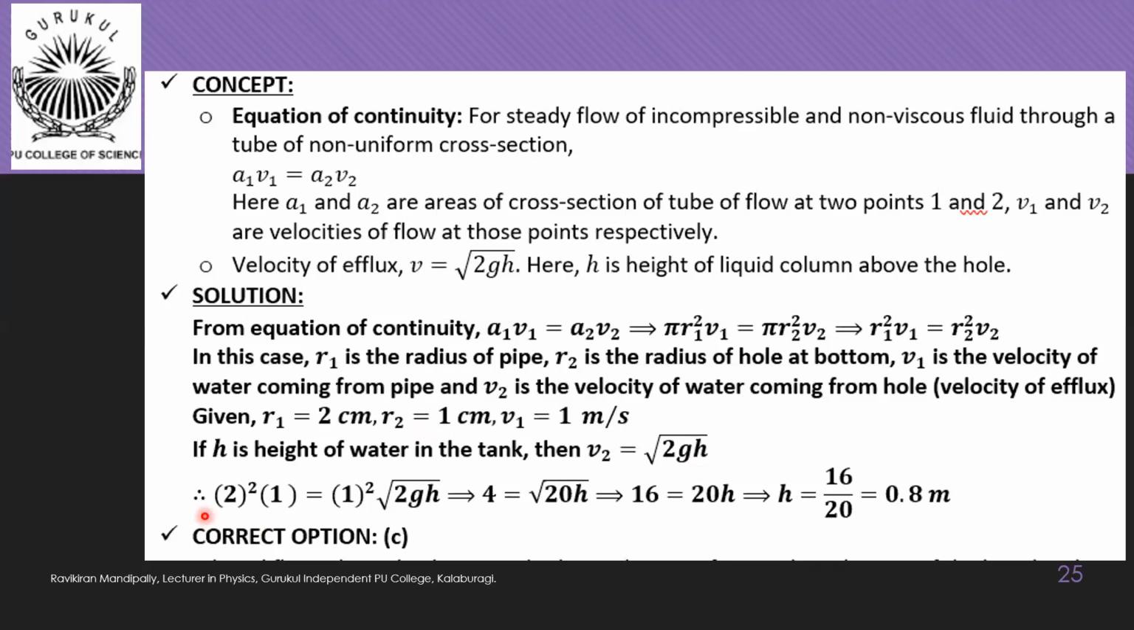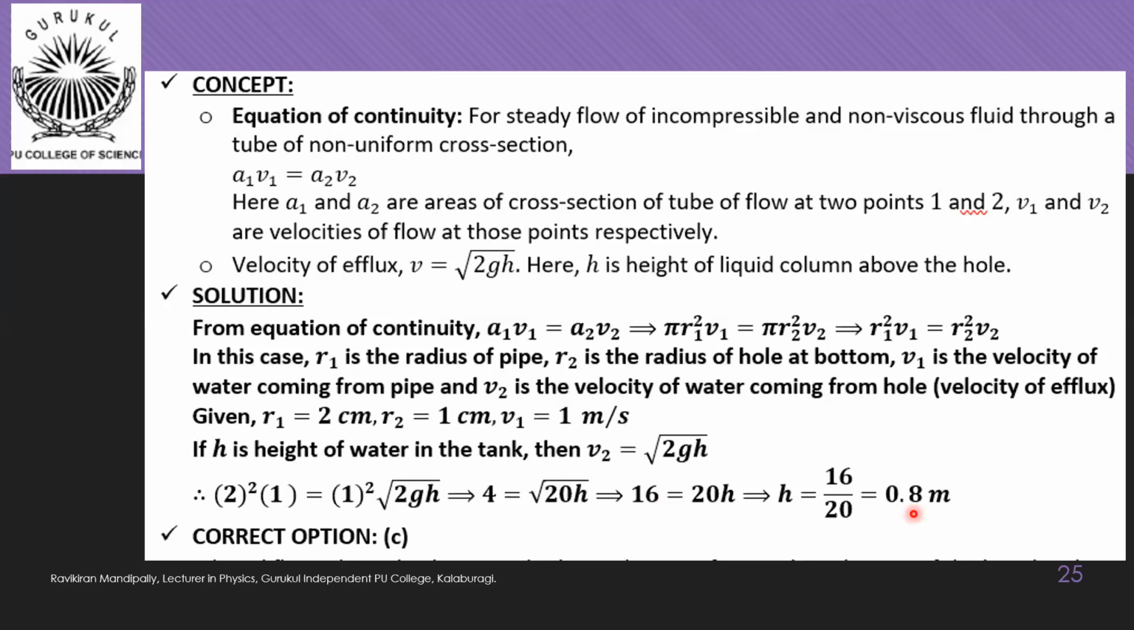Substituting all values, we get here 2 square into 1 is equal to 1 square into root 2gh. That is 4 is equal to root 20h. So substituting g is equal to 10 here, then squaring on either sides, we got 16 is equal to 20h, or h is equal to 16 by 20, that is 0.8 meter, which is option C.